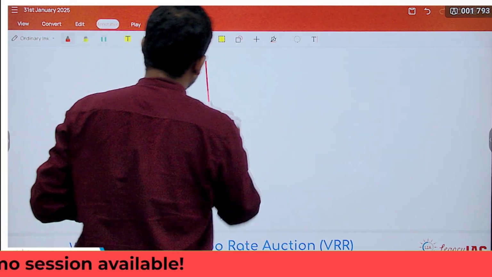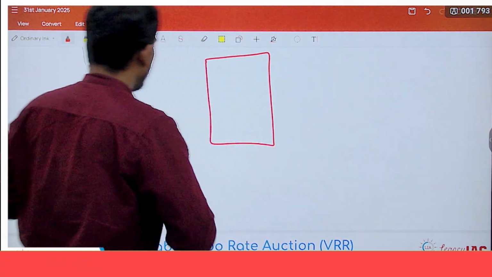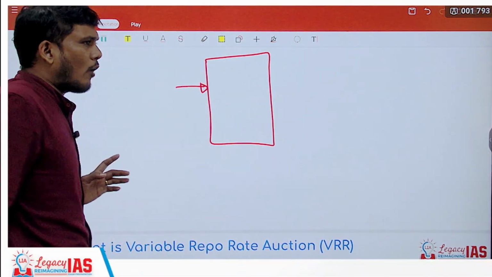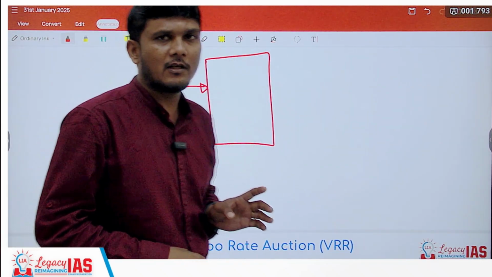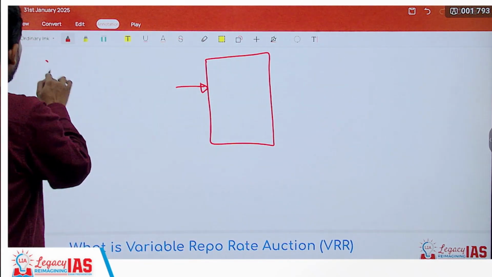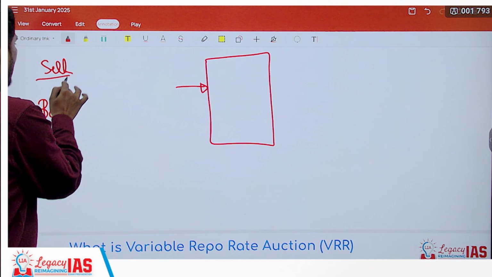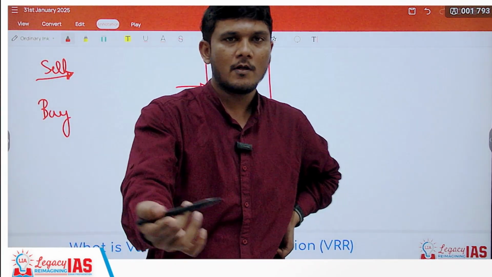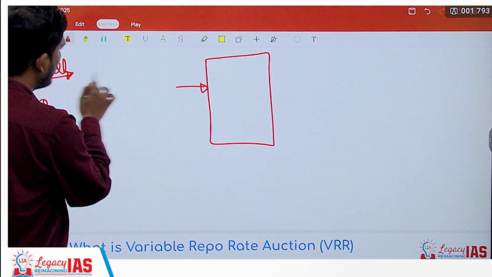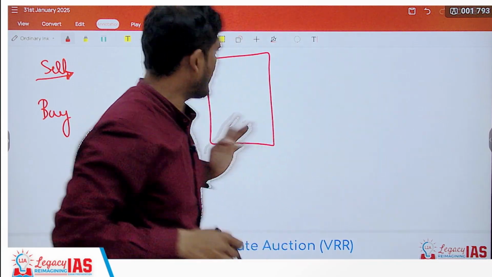So what happens is, government security is nothing but a piece of paper. Okay? It is just a piece of paper. So what will RBI do? What happens with the piece of paper is, either the RBI can sell or the RBI can buy. So when the RBI sells this into the market, RBI gets money from the market, right?